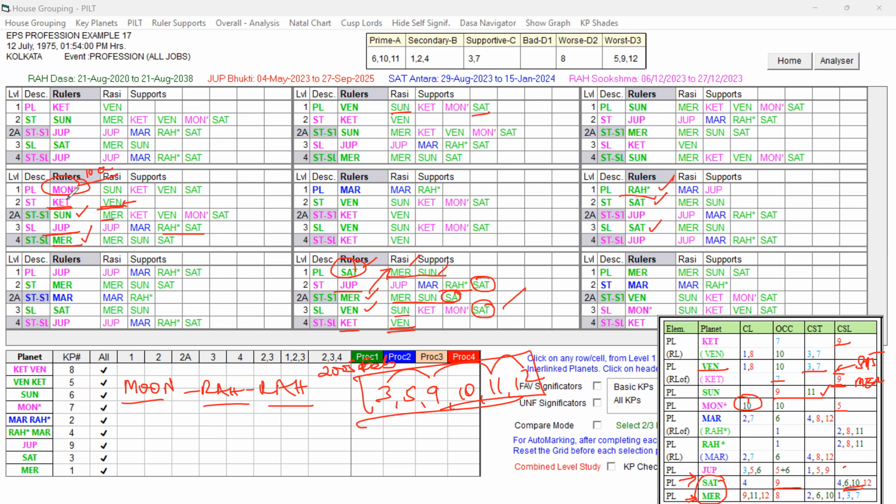Look at the Moon. That is the Dasa Lord. The Dasa Lord is getting the support of Saturn and other key planets Venus and Mercury. Saturn is there at all levels supporting the Dasa Lord. That Saturn is the star lord planet, it is favoring, and at the star level and sub level, other favorable key planets are also running. So Rahu, definitely it is favorable for the job prospects, right?